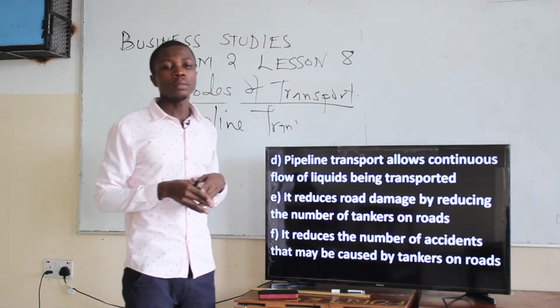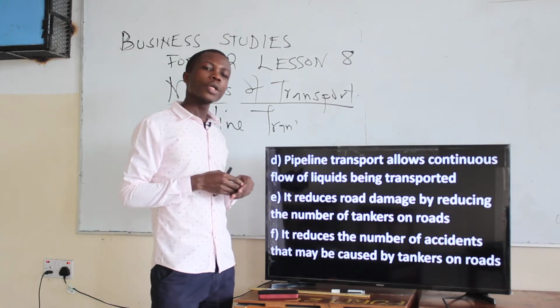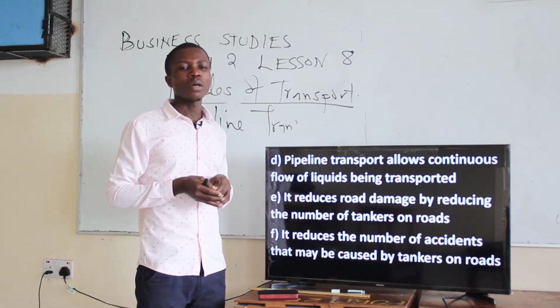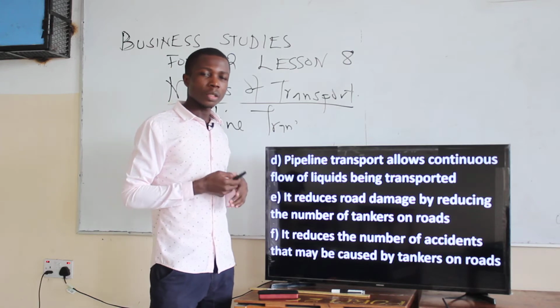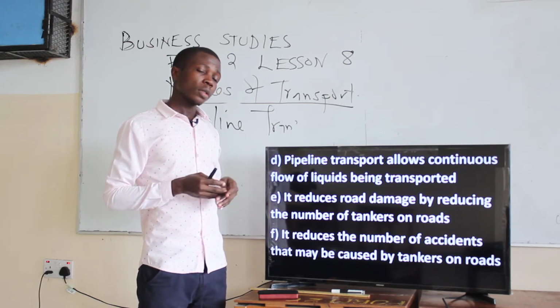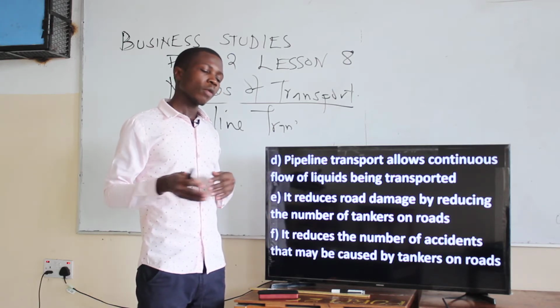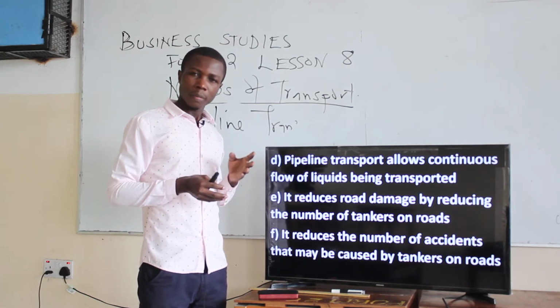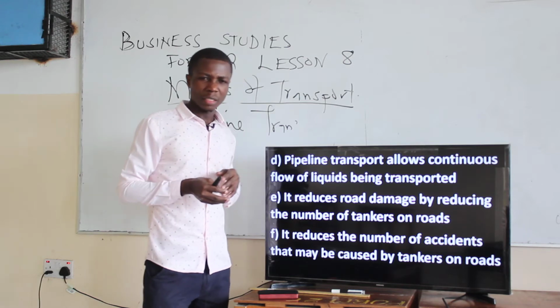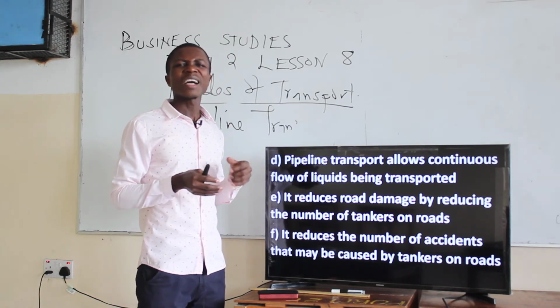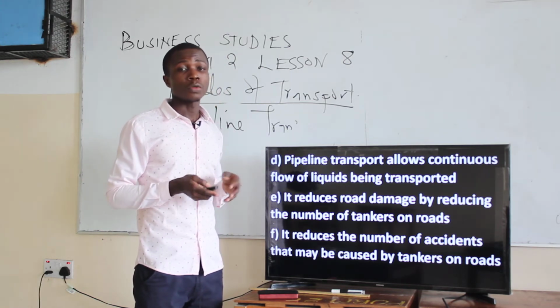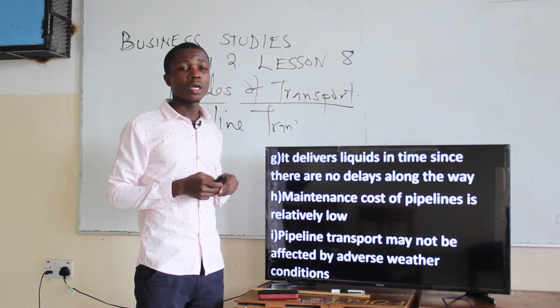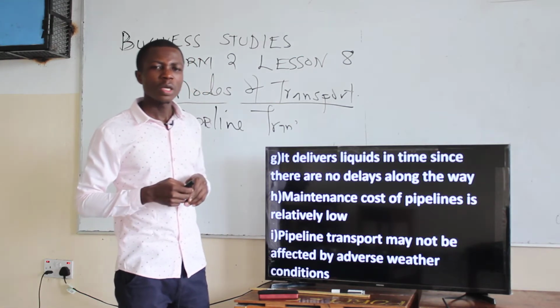Then the next one, it reduces the number of accidents that may be caused by the tankers on the road. Because the oil is being transported through the pipeline, the chances of accidents caused by tankers on the road are reduced. That's another advantage. Then another one, it delivers liquid in time.